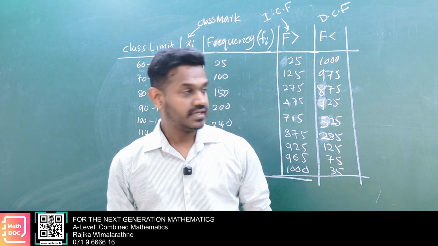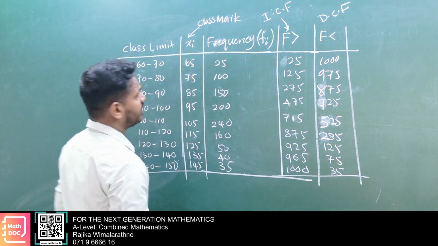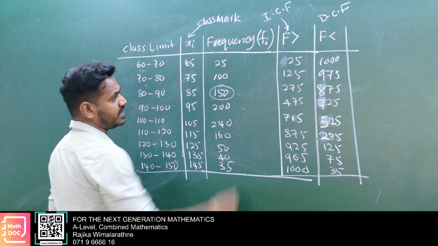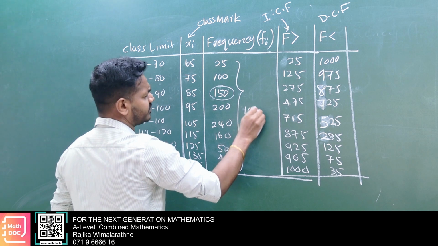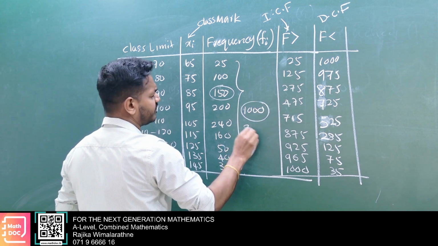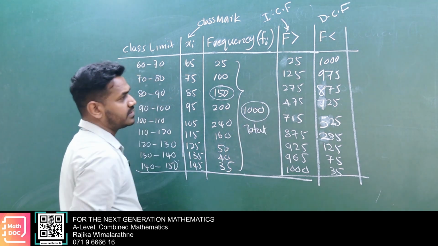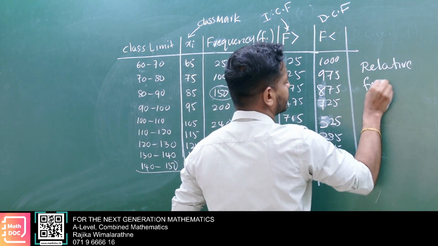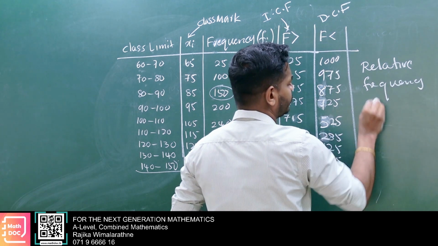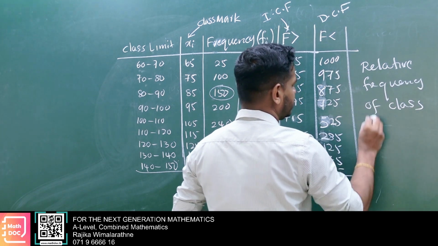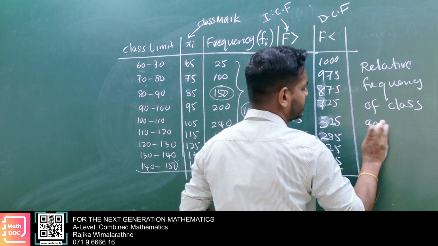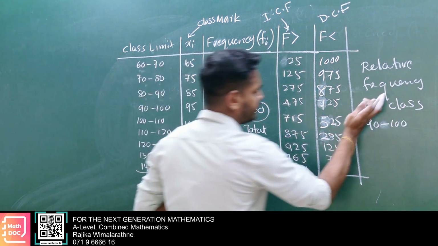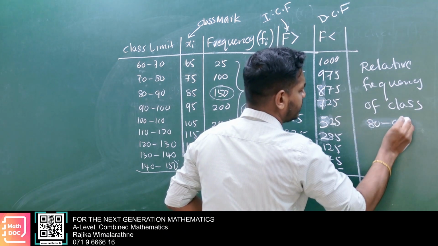Here, the frequency of the class 80 to 90 is 150, and the total frequency is 1,000.